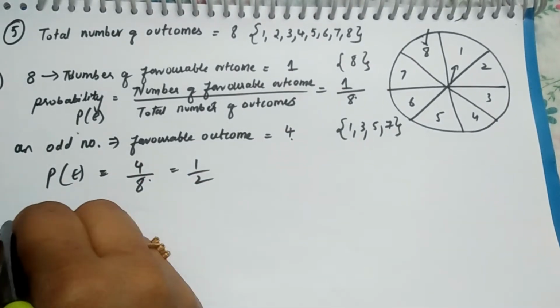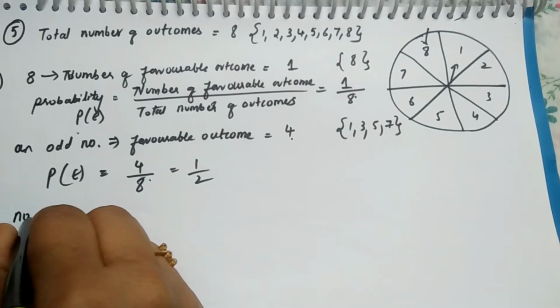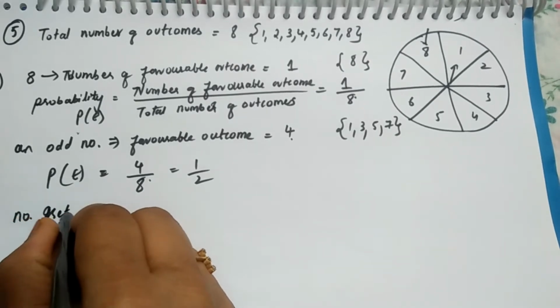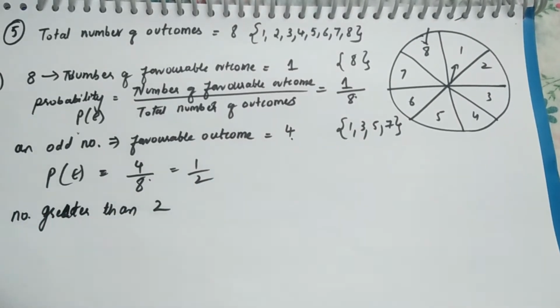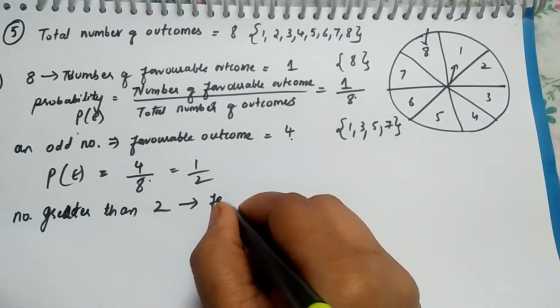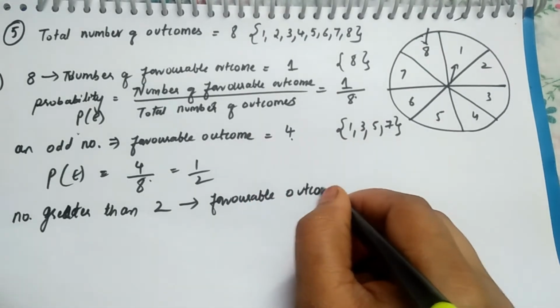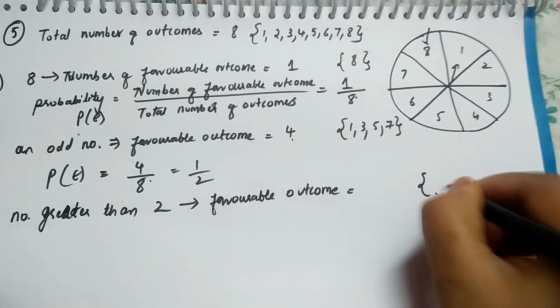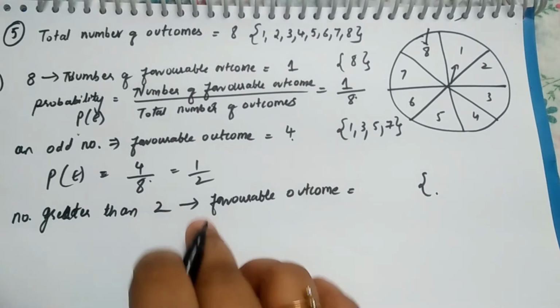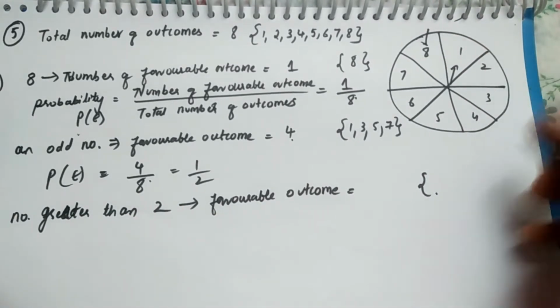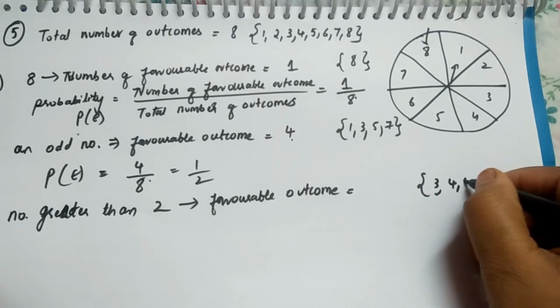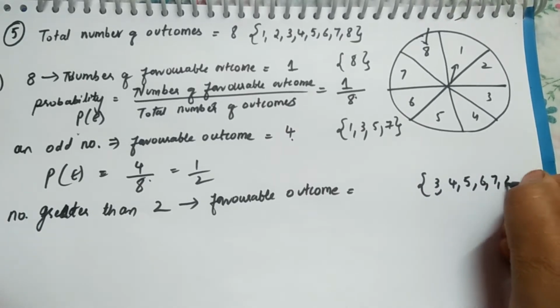Next, the third bit: a number greater than 2. What is the favorable outcome for this? The number greater than 2 is 3, then 4 is greater, 5, 6, 7, 8.